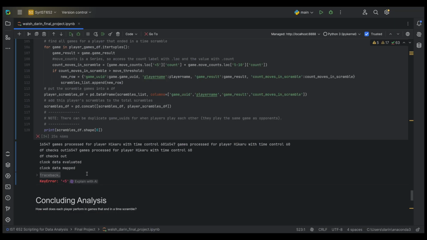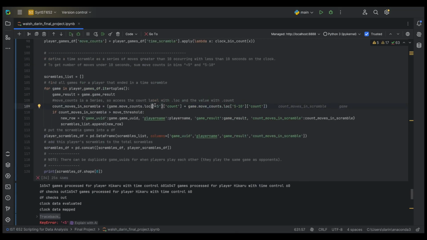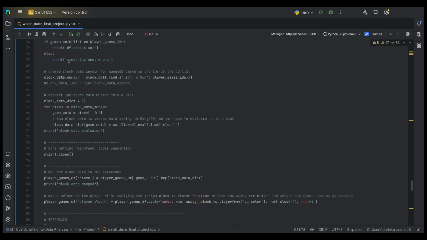There is definitely a key error here, of course, because I didn't change the labeling on this. So this, I believe that we called it threshold, and we don't need to add these together because we're just using the 3 bins. Okay, let's try that again.